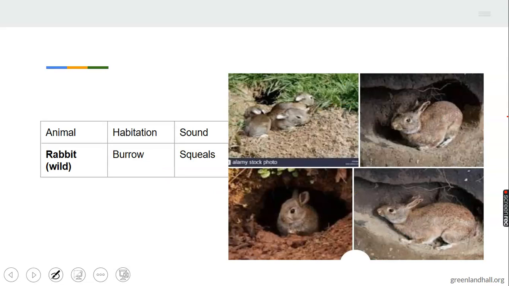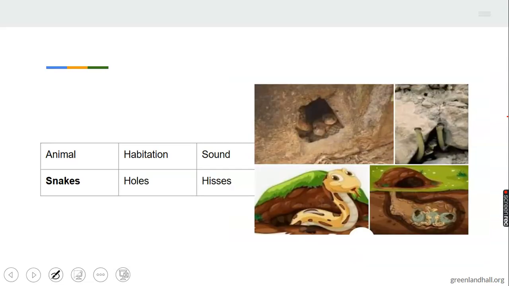Okay, I mentioned the tame rabbits. These ones are the wild rabbits. They can't live with people. It's not good for them to live with people. They live in burrows, that is, they live in the ground. What sound do they make? They also squeal. This is the wild rabbit. They also squeal.